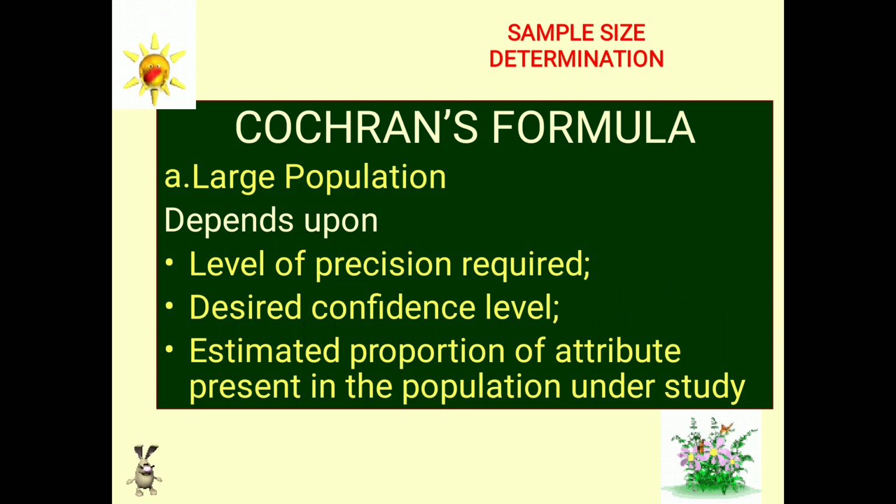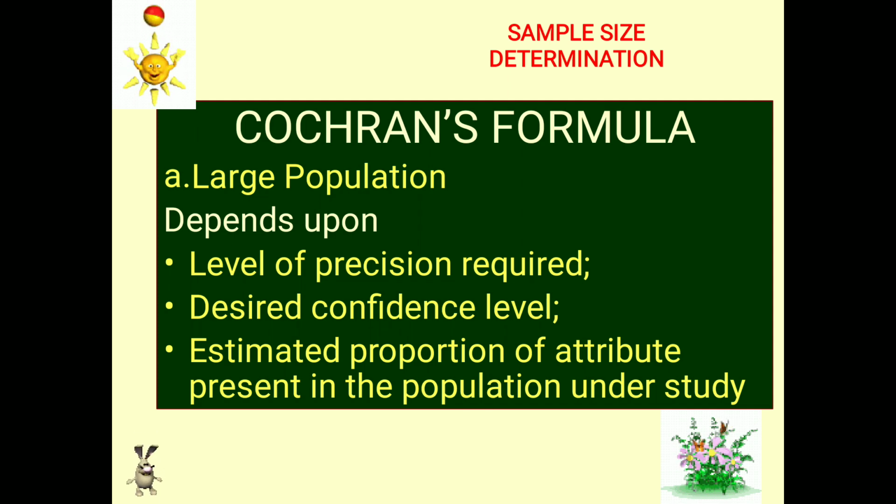So Cochran's formula, there are two cases. One, the population is very large. The second case is population is large but not very large. So we'll be discussing these two cases. Now we'll be taking when the population is very large.